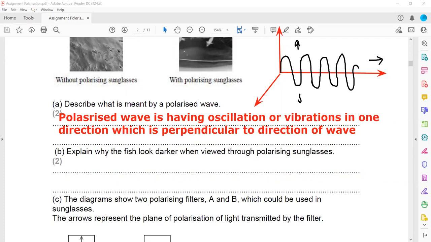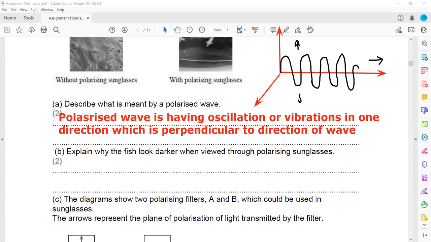Or you can also say the polarized wave has oscillation or vibration in one plane, and that plane includes, if we mention the plane, because there are two things. If you only mention a vibration direction, like a polarized wave is having an oscillation or vibration in one direction that is perpendicular to the direction of the wave, that is one way to explain.